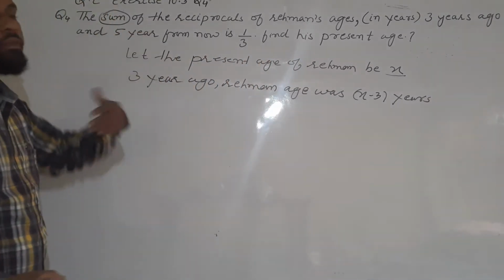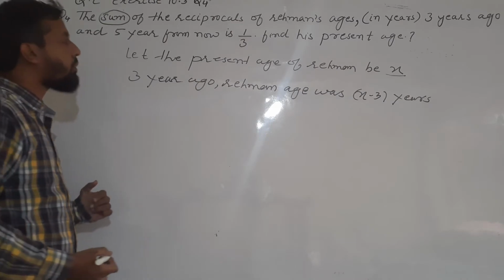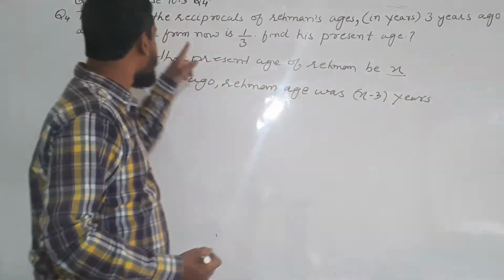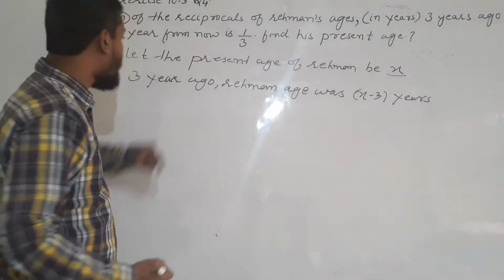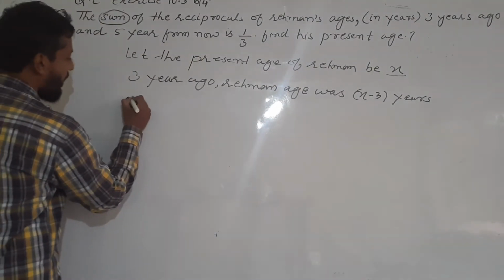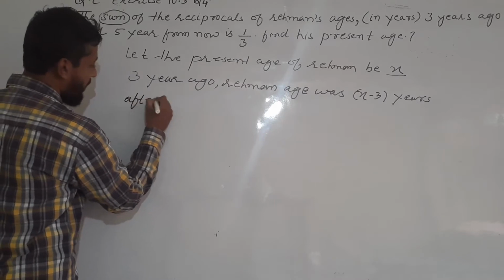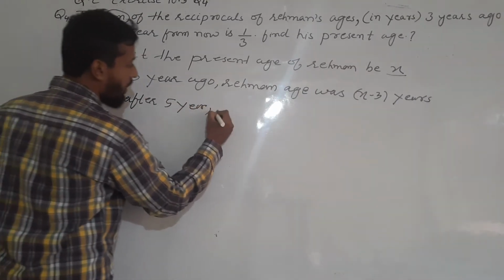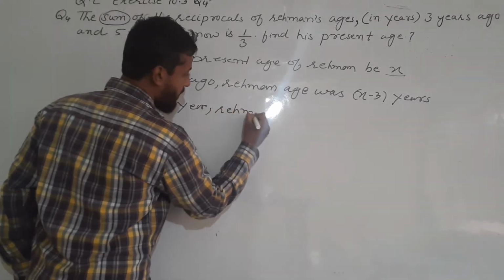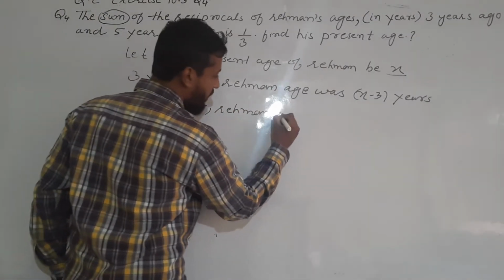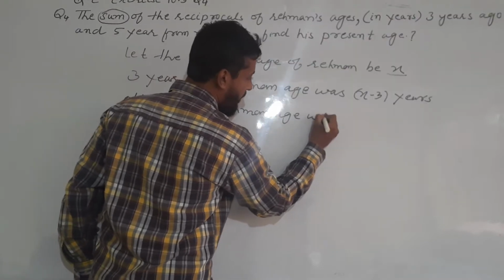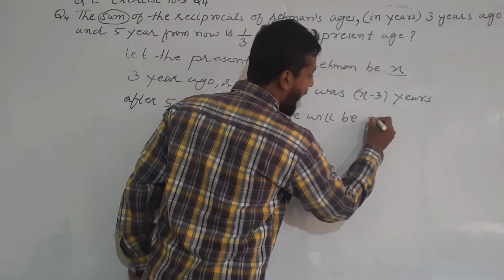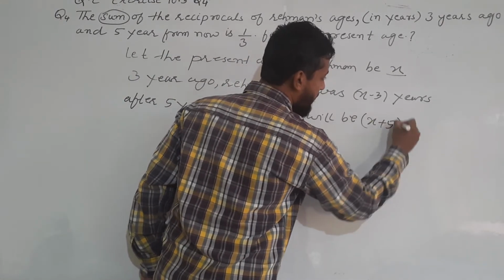And 5 years from now. 5 years from now means after 5 years. After 5 years, Rahman age will be x plus 5 years.